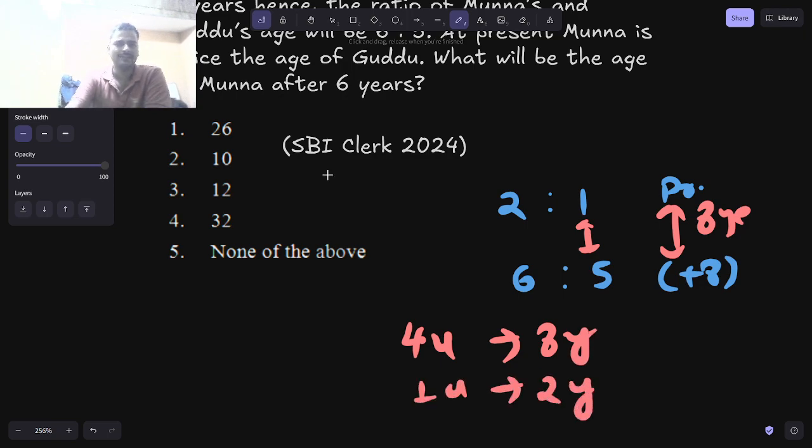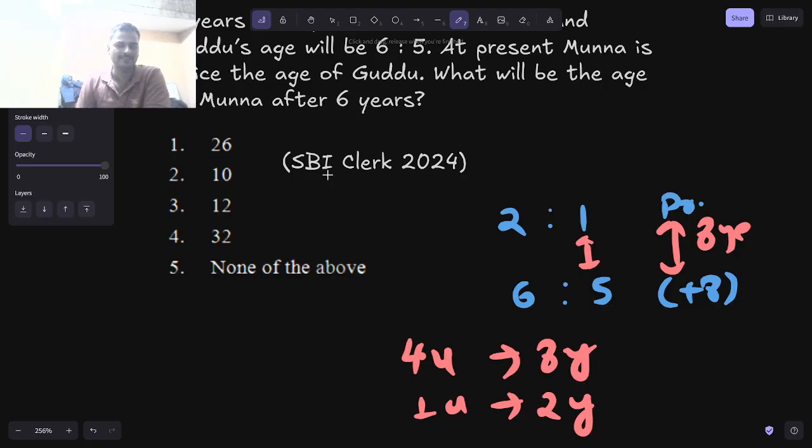So what I need to find is the age of Munna after 6 years. Let's find the present age of Munna. Munna is in the left hand side. So present age of Munna is 2 units, and that would be 2 into 2, which is 4. Present age of Guddu also you can find, that would be 1 into 2, which is 2.